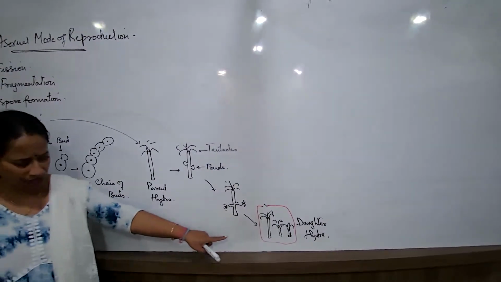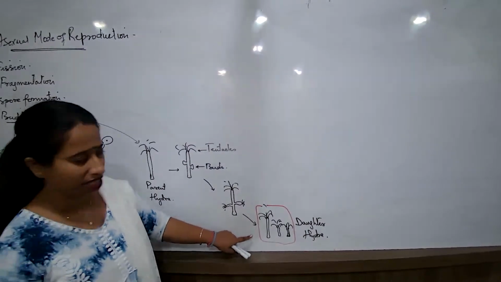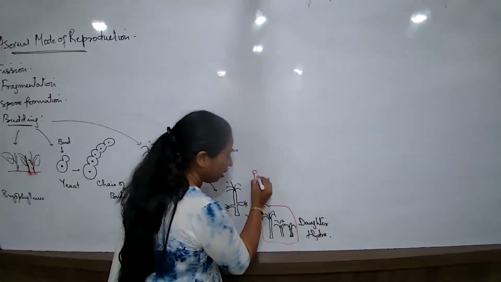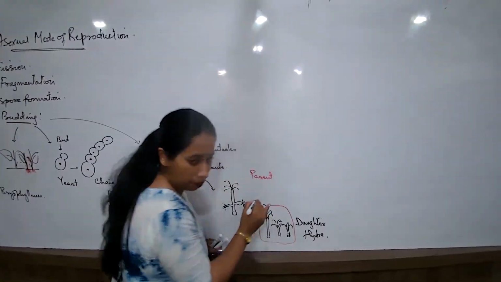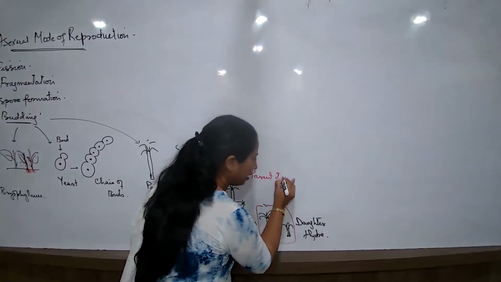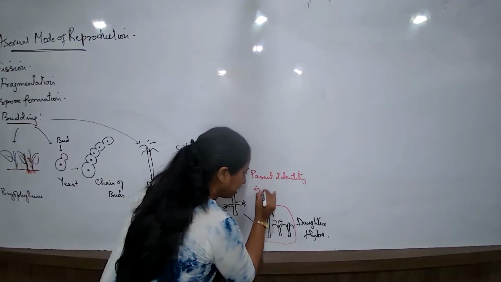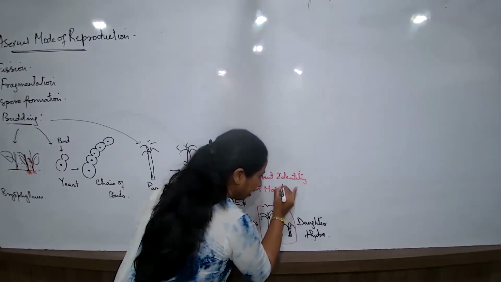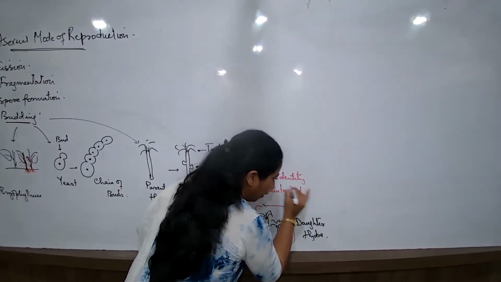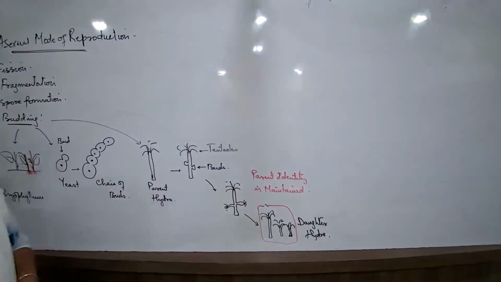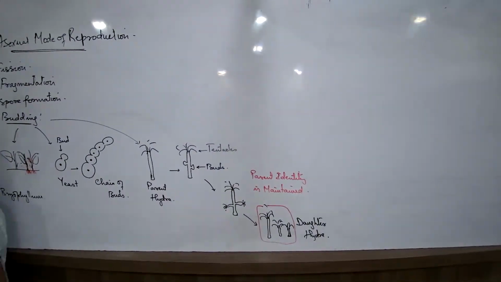Here I would say, what is this feature to be mentioned as? Here you are supposed to write as a point of difference, parent identity is maintained. Parent identity is there. Meaning, when the new organisms have already come up, the parents are still existing.